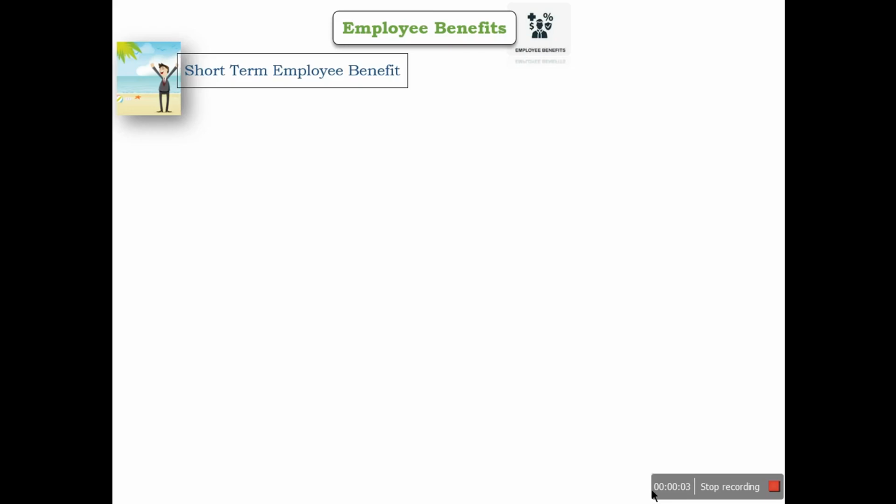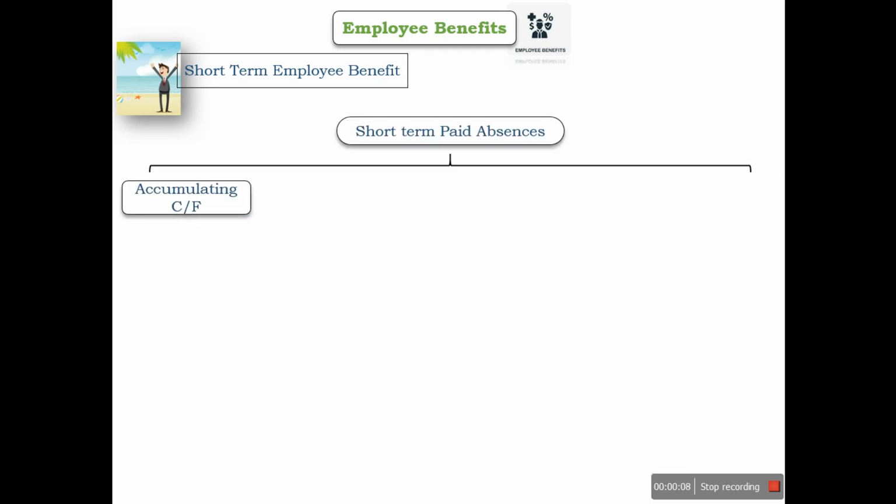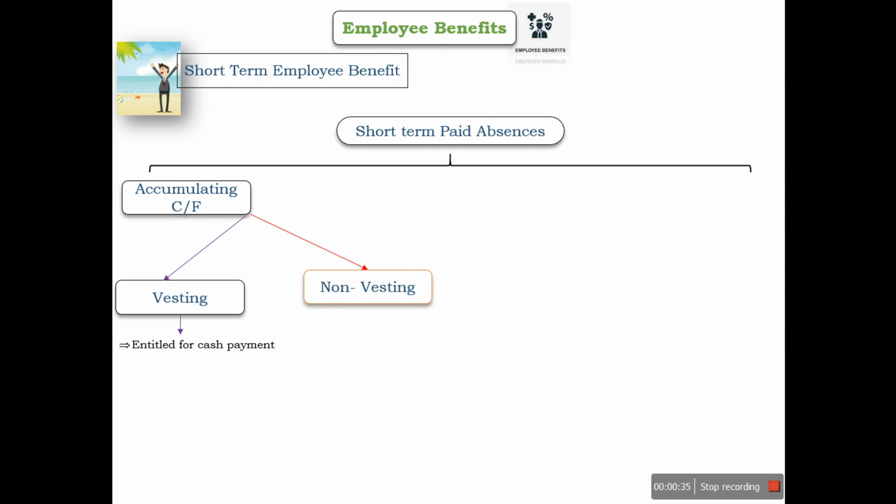One form of short-term employee benefits is paid leaves. These can be accumulating in nature. It means that they can be carried forward if not used in the current financial year. We can divide accumulating leaves into two categories. One is vesting leaves, where the employee is entitled to cash payment if they have not availed all the leaves, so they will get the cash at the time of leaving the company or at the time of retirement from the entity. Another form is non-vesting, where the employee is not entitled to cash payment, but can use the carried-forward leaves in the next financial years.